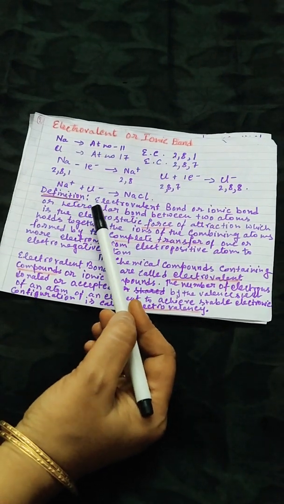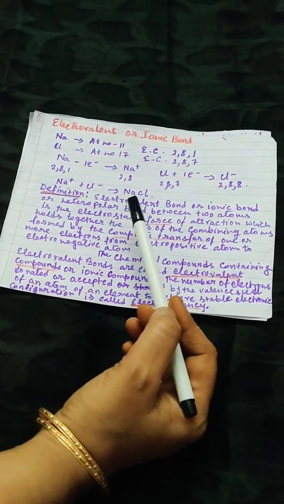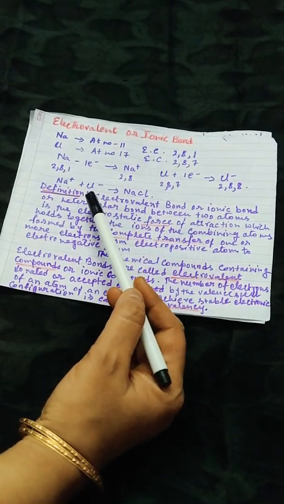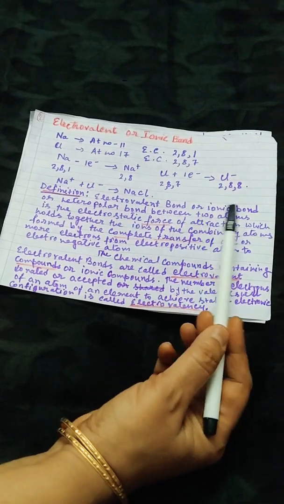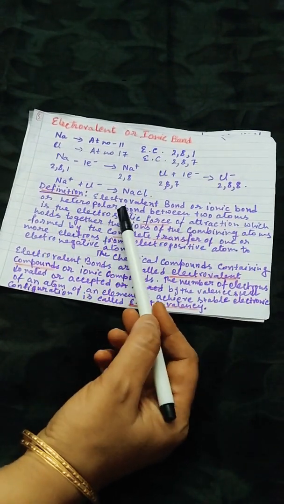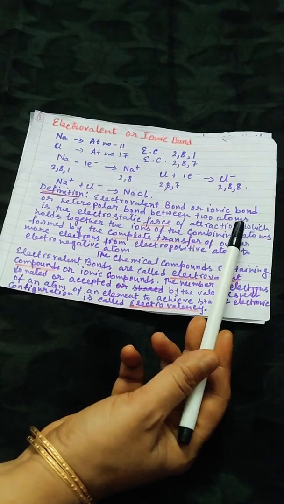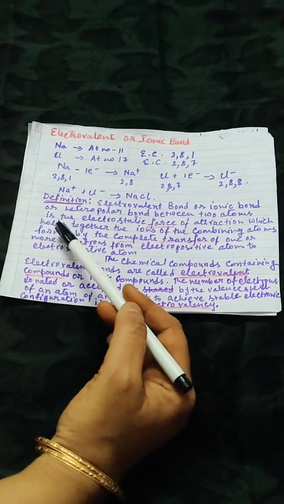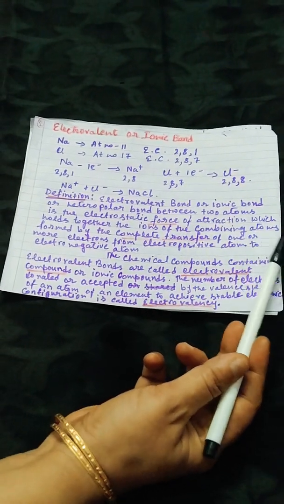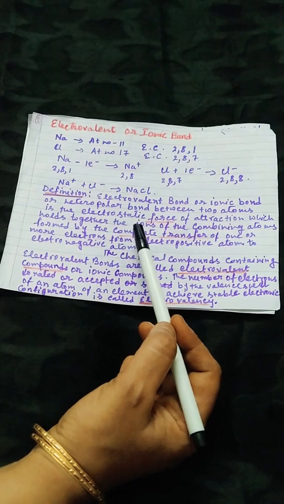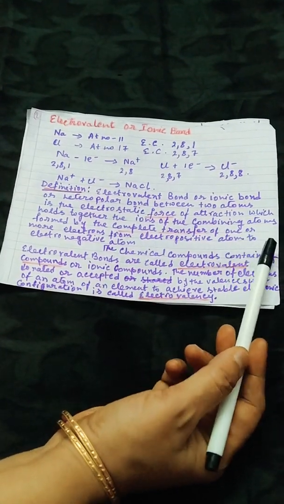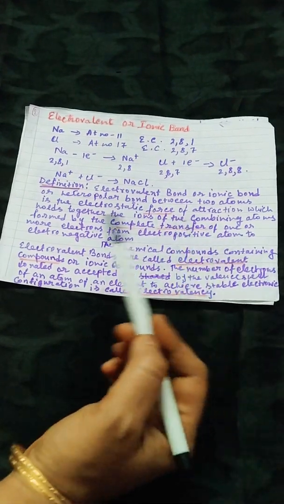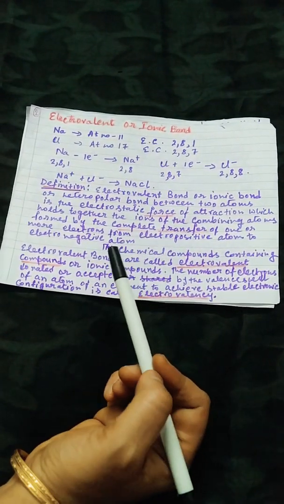Now, what is the definition of electrovalent bond? Electrovalent bond or ionic bond or heteropolar bond between two atoms is the electrostatic force of attraction which holds together the ions of the combining atoms formed by the complete transfer of one or more electrons from the electropositive atom to electronegative atom.